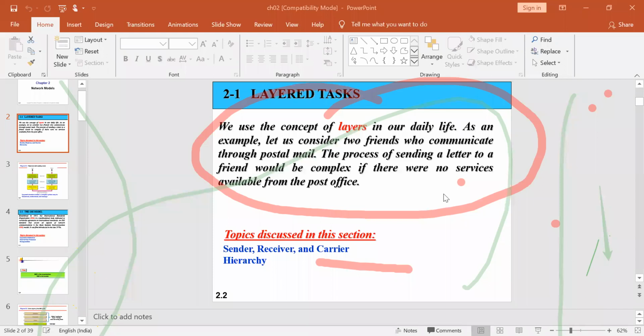Okay, we'll start. Layered architecture, layered task. Why is it required? It is required for two reasons. One is time saving. Another is your investment in doing some other task, so you will not be involved in all the particular tasks. Your job is to act whenever the thing comes into your particular code. One simple example has been given over here.